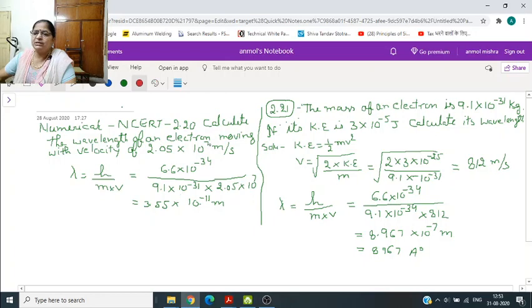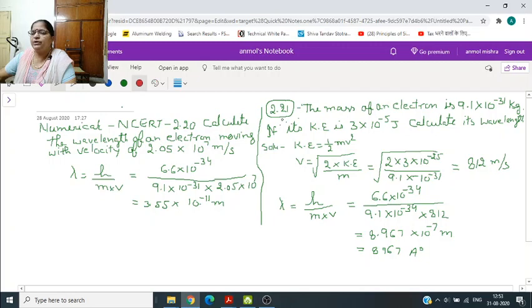Mass of electron is not given to you, so this is a value you should know, or you may get it in the question. 9.1 into 10 to the power minus 31 is the mass of an electron, and velocity is given in the question 2.05 into 10 to the power 7. So, after calculating we will get 3.55 into 10 to the power minus 11 meters.